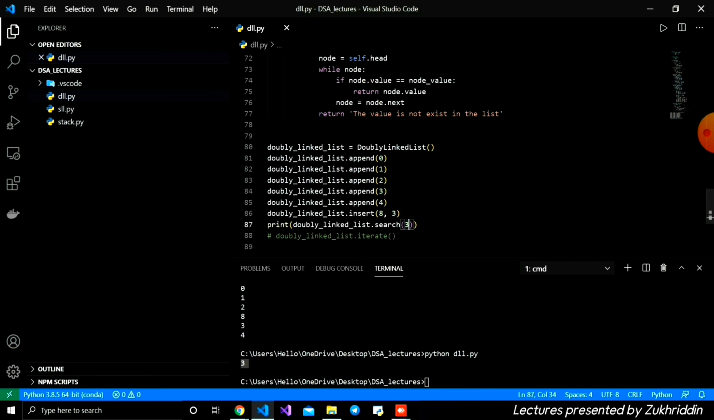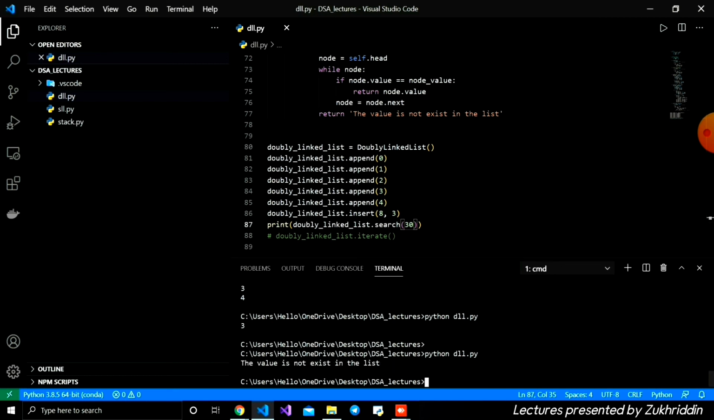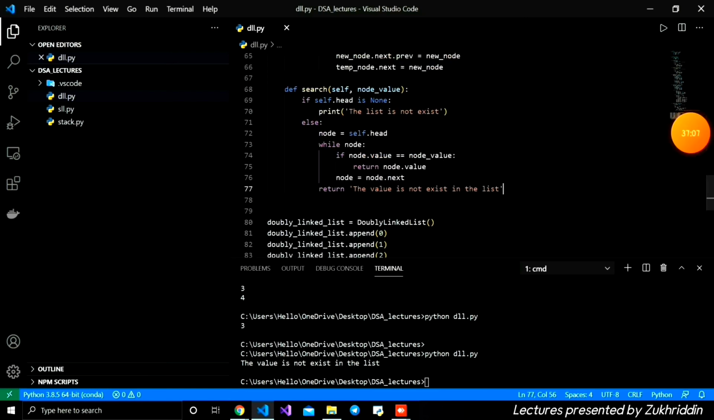And for example, let's enter 30, which will not exist in the list. The value does not exist in the list. Our search function is working correctly.